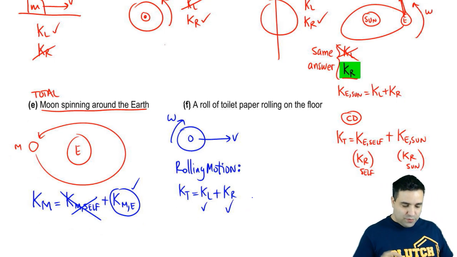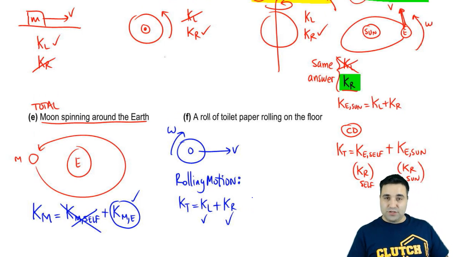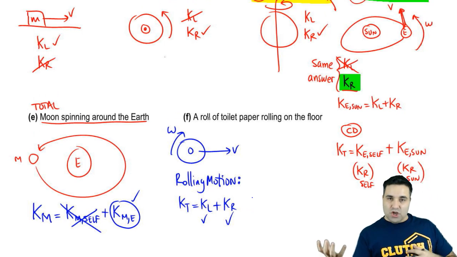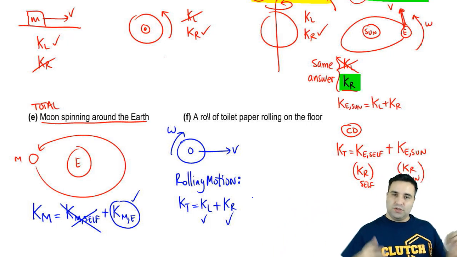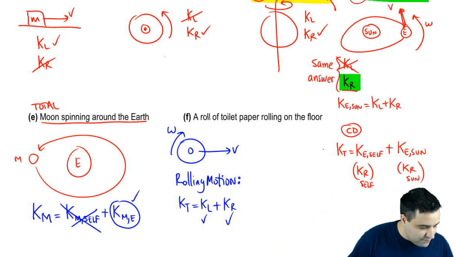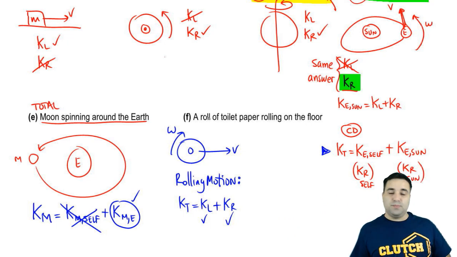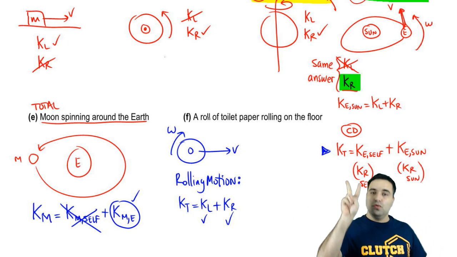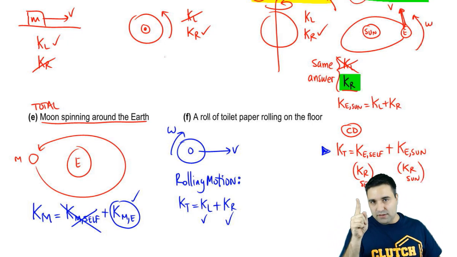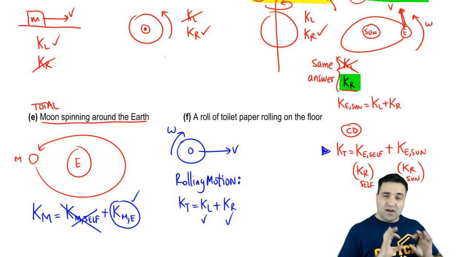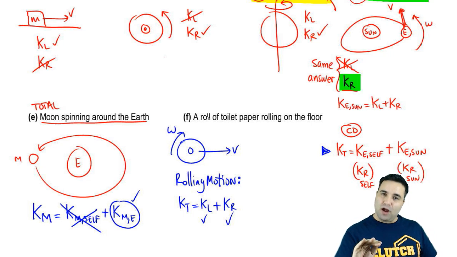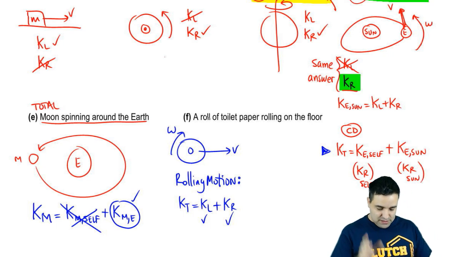This is the only case, out of the 6 that I've mentioned here, where you have linear and rotational. All the other cases you have either linear or rotational, but not both. And in the case of the Earth going around the sun and spinning around itself, it has two rotational kinetic energies, one around itself, one around the sun. Cool? So that's it. I hope this makes sense. This basically covers every possibility, so you should be rocking from here on. All right? So if you have any questions, let me know.